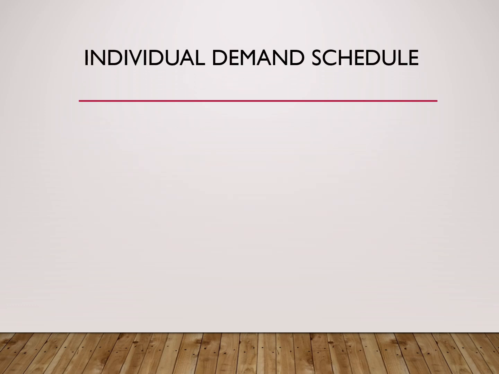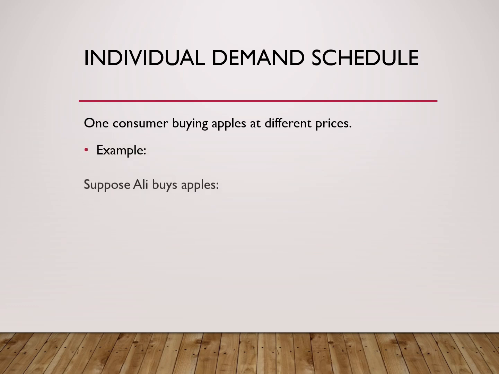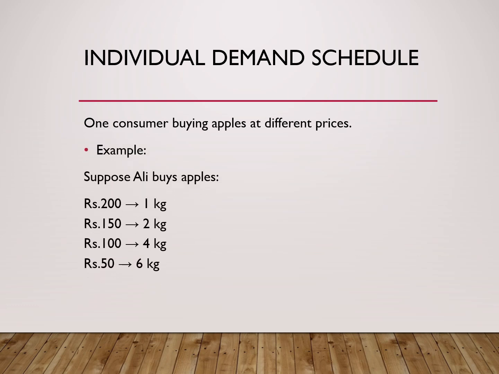Now, individual demand schedule. An individual demand schedule shows the demand of a single consumer. For example, suppose Ali buys apples. At a cost of 200, he buys 1 kg. At 150, he buys 2 kg. When it is rupees 100, he buys 4 kg. And when it costs 50, he buys 6 kg. This schedule represents only Ali's demand.